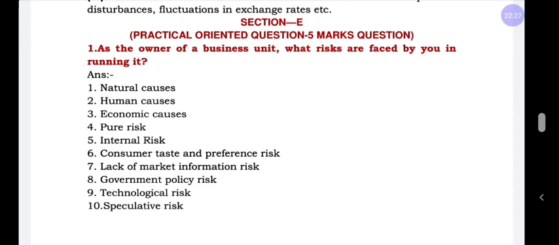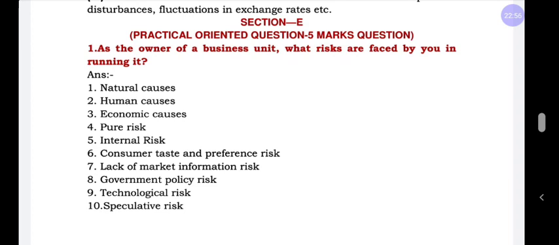Here I have given 10 risks, or 10 different risk factors. First, natural cause. Second, human cause. Third, economic cause. Fourth, pure risk. Internal risk. Consumer taste and preferences risk. Lack of market information risk. Government policy risk. Technological changes risk.